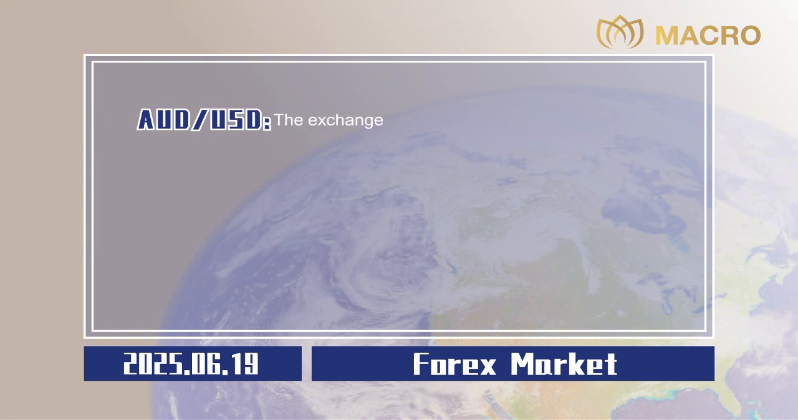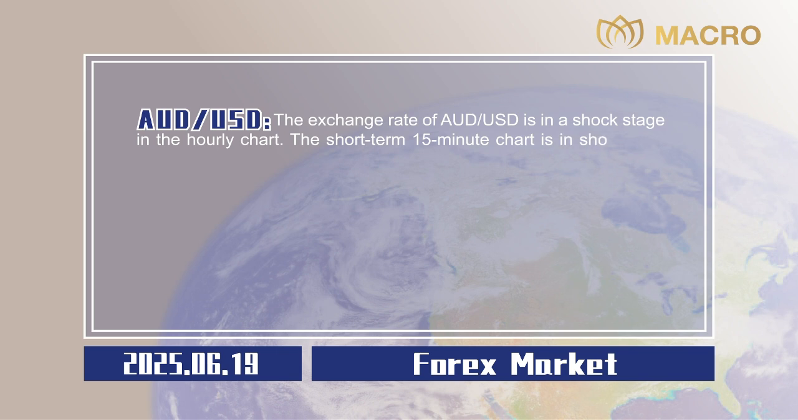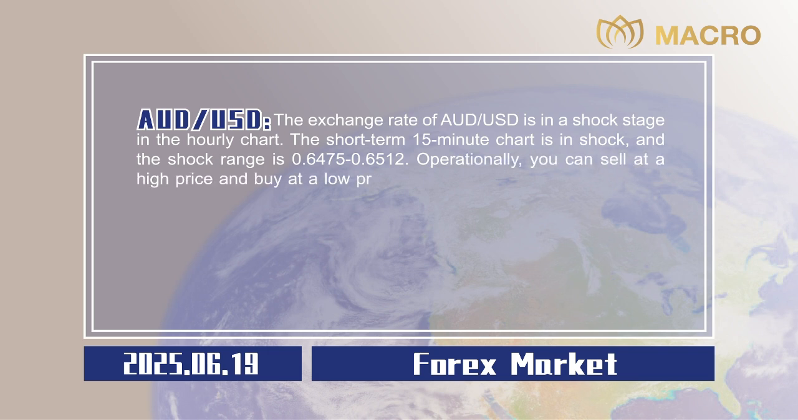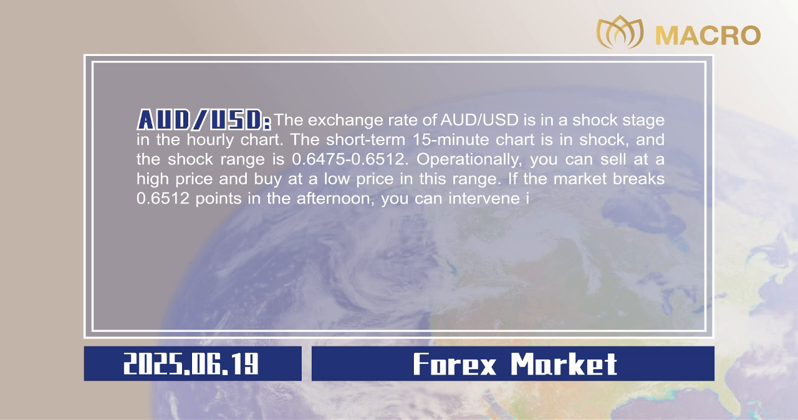The exchange rate of Australian dollar to US dollar is in a shock stage in the hourly chart. The short-term 15-minute chart is in shock, and the shock range is 0.6475 to 0.6512. Operationally, you can sell at a high price and buy at a low price in this range. If the market breaks 0.6512 points in the afternoon, you can intervene in multiple orders, and the upper target can be seen at 0.6550 to